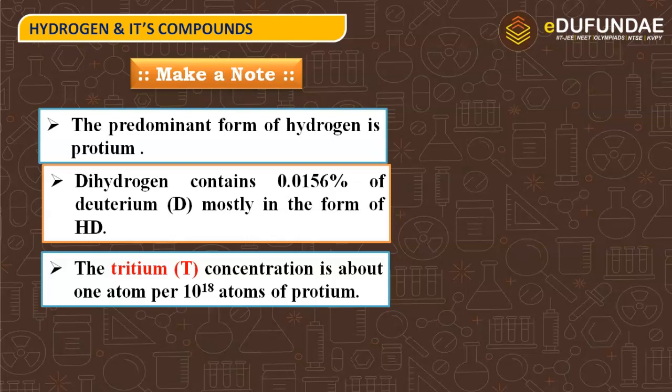If we compare tritium with protium, it is very less abundant because it is radioactive in nature, so its concentration is very less, about 1 atom per 10 to the power 18 atoms of protium.